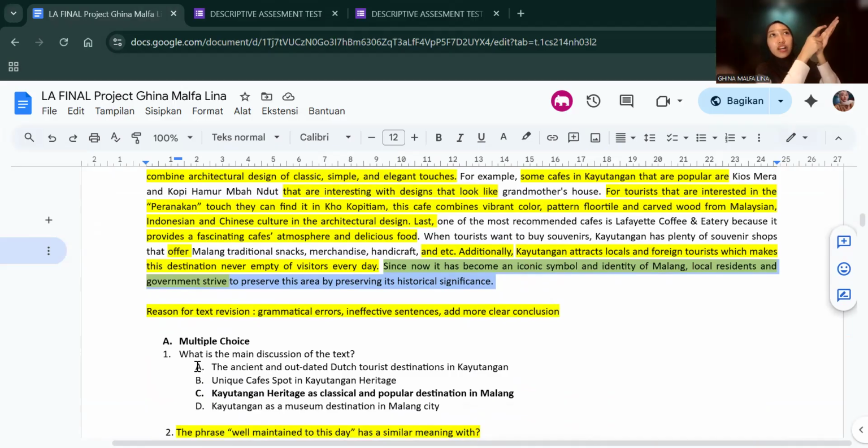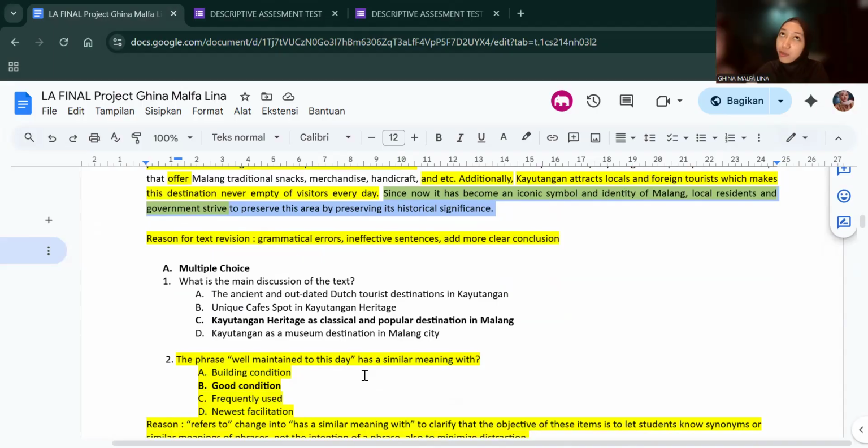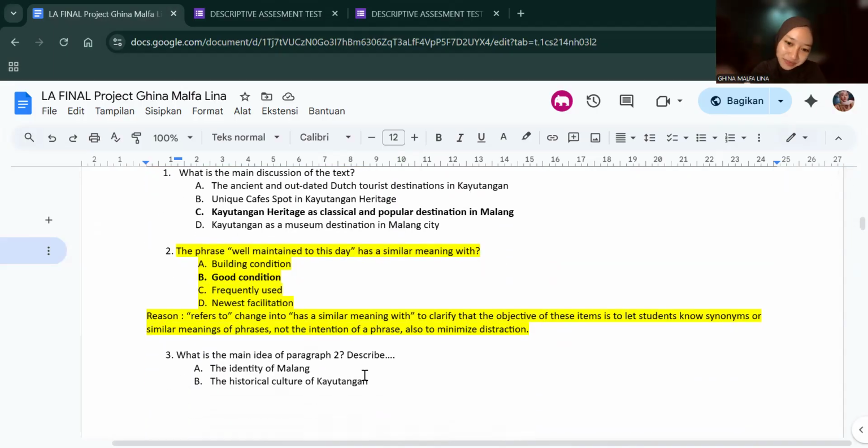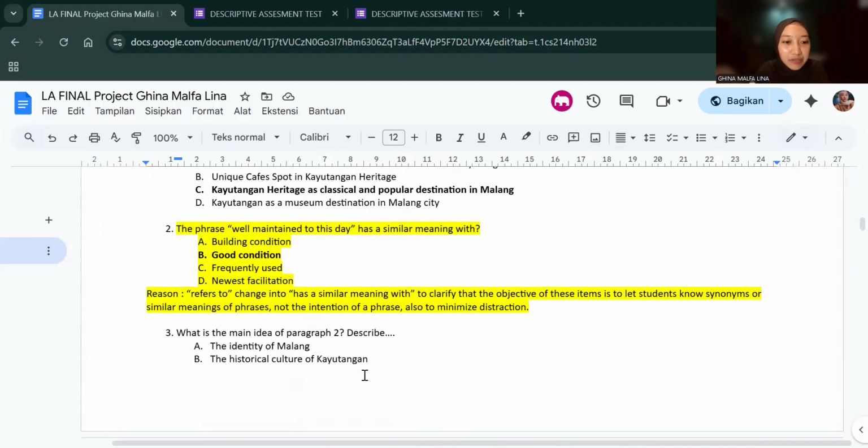So they will do the task and answer the questions in chronological order. They don't have to read over and over about the text, because they only have to read it once and they can answer the questions chronologically. Okay, and then test item number two, the phrase "will maintain to this day" has a similar meaning with.